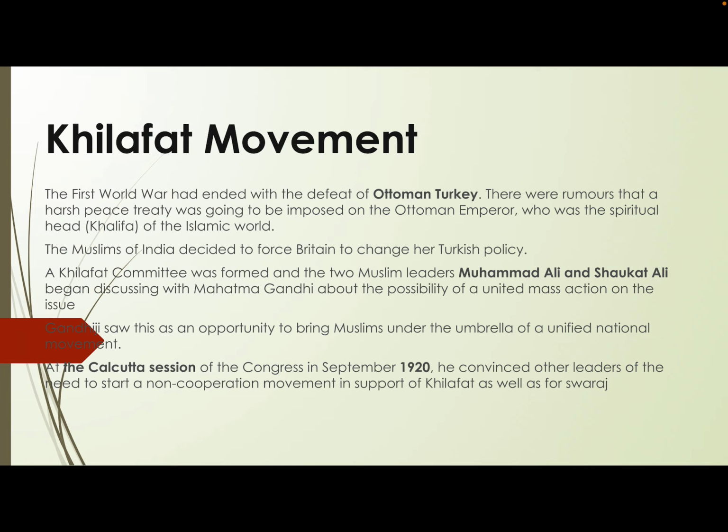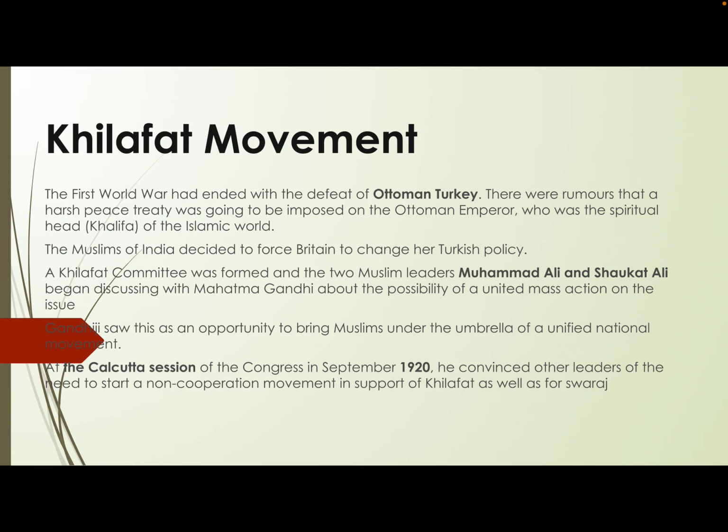The 1920 Calcutta session of Congress becomes very important, because he is putting up this resolution for the need to start the non-cooperation movement in support of the Khilafat issue as well as for the attainment of Swaraj. So please know this slide very thoroughly, dear students. We have just talked about the Khilafat movement.